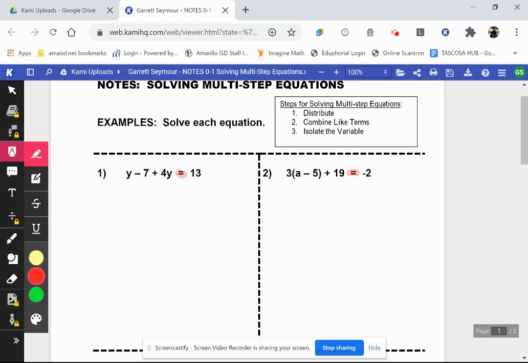So if we think about equations as being a scale, then both sides have to be equal. So whatever y ends up being, when we plug that number in, this expression on the left-hand side is going to equal 13. And vice versa, 13 is equal to whatever this expression is.